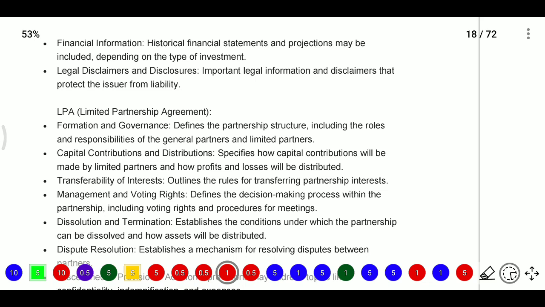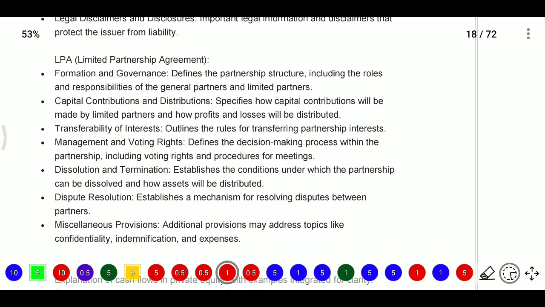And management and voting rights, defining the decision-making process within the partnership, including the voting rights and procedures for meetings. And dissolution and termination establishes the conditions under which the partnership can dissolve and how assets will be distributed. So they will provide the conditions relating to the partnership, how it dissolves and how the assets will be distributed. And dispute resolution establishes the mechanism for resolving disputes between partners.